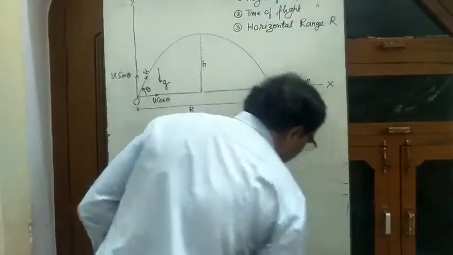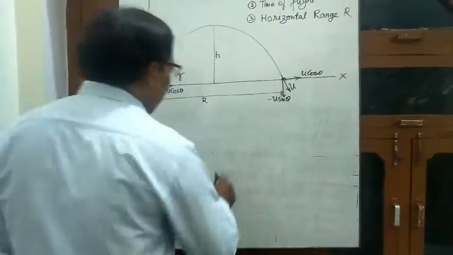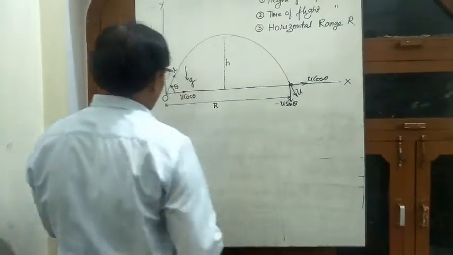the horizontal range will be the same for theta and 90 minus theta.